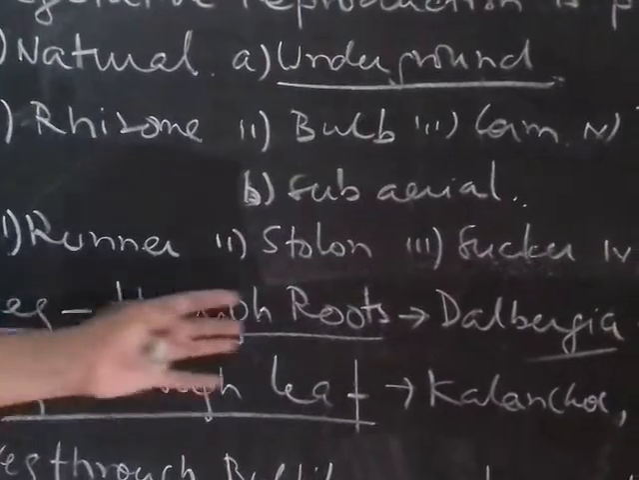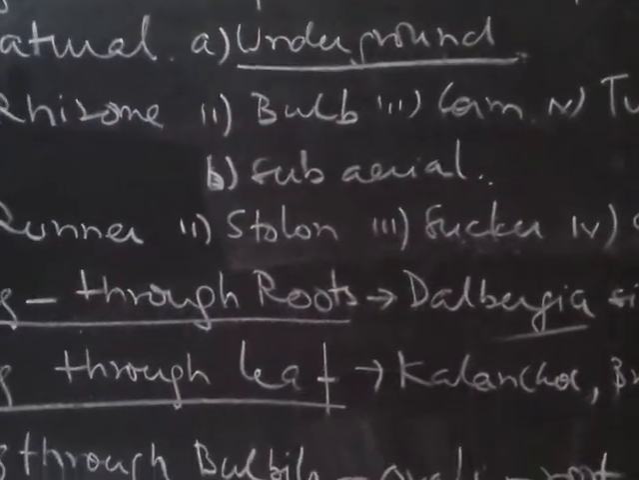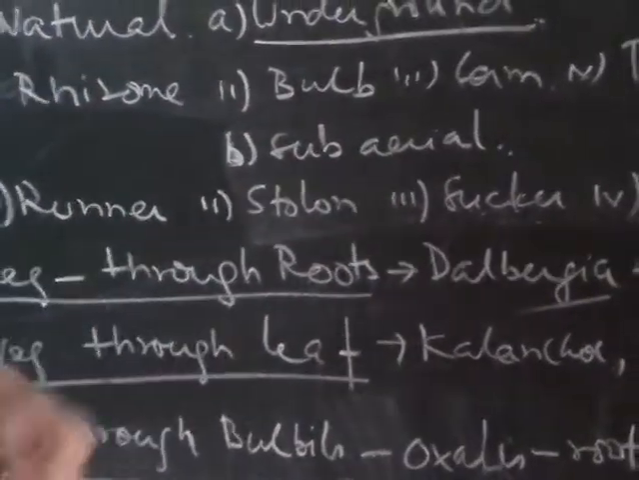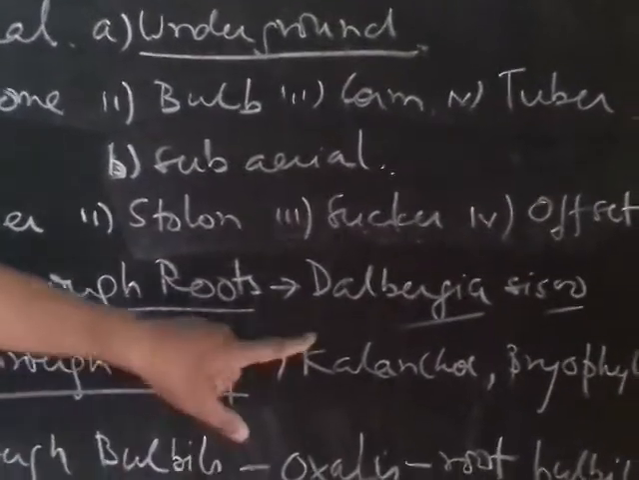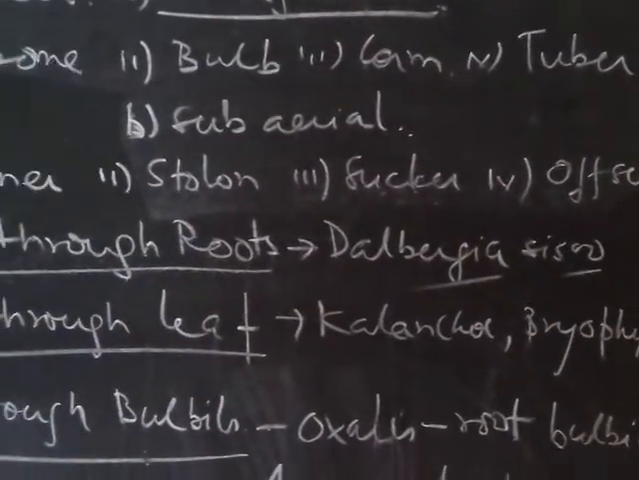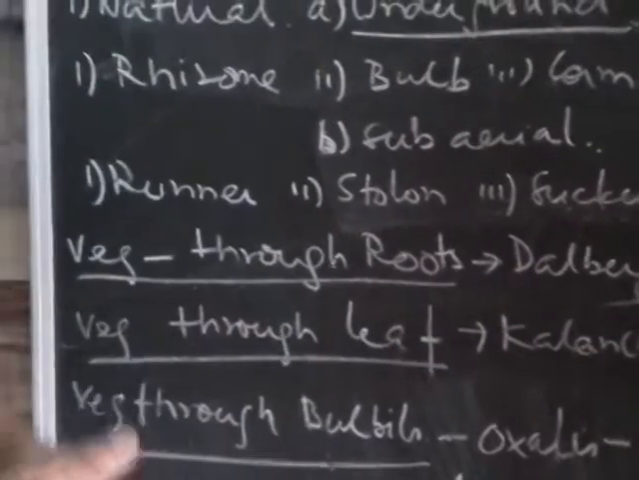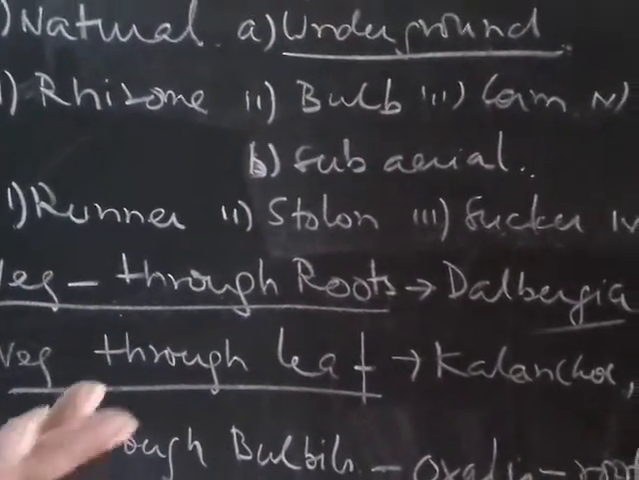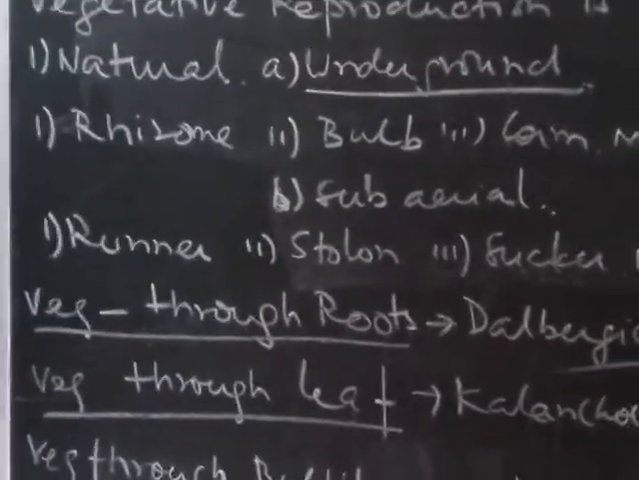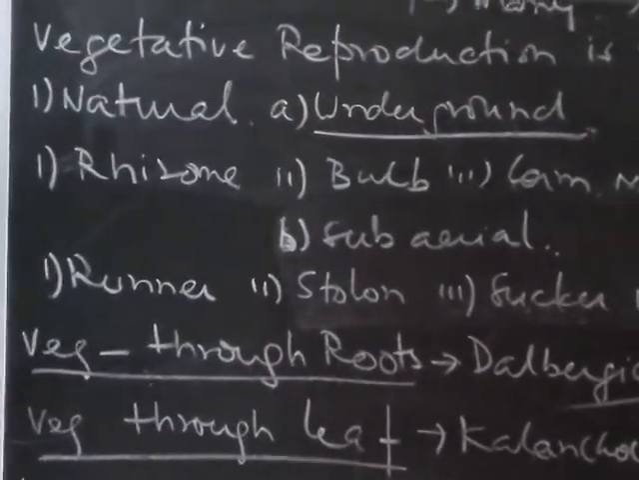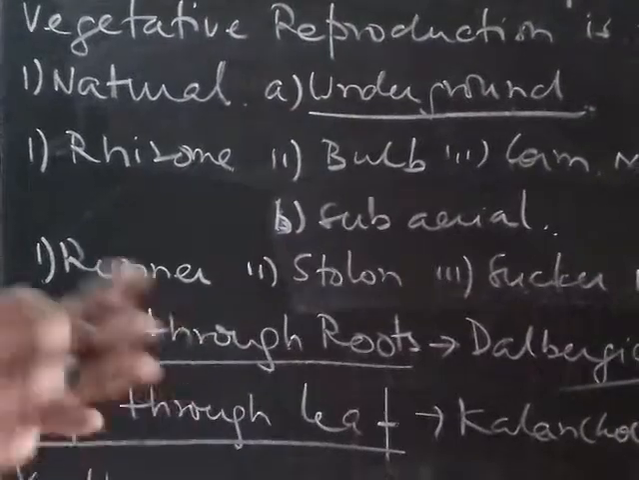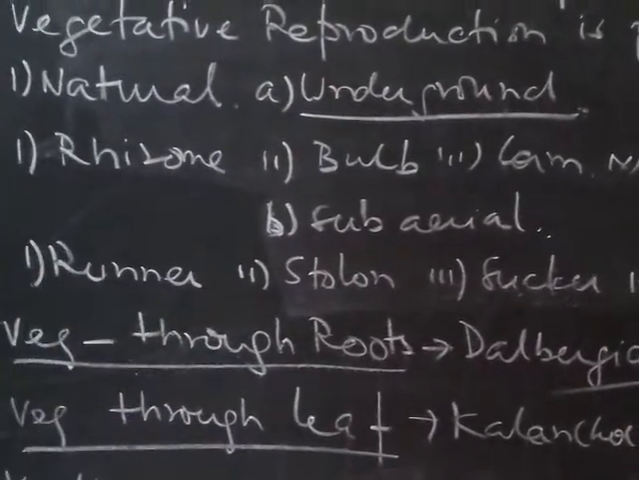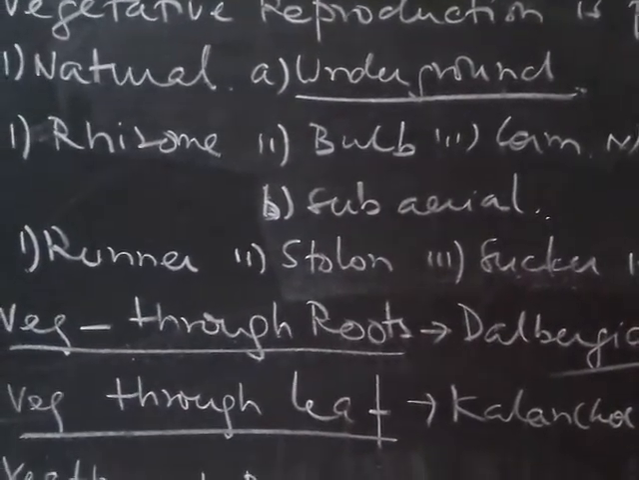Now, vegetative propagation can also take place through roots. For example, in Dalbergia sissoo, a portion of the root also grows into a new plant. Even in some plants like dahlia or arrowroot, or other types of roots, they store food and propagate vegetatively. In the next year they grow into a new plant.